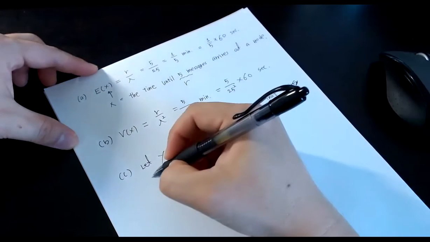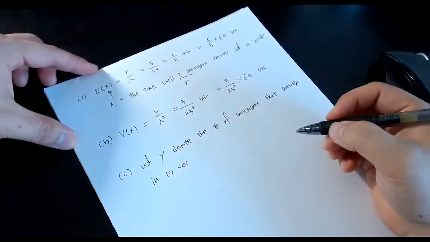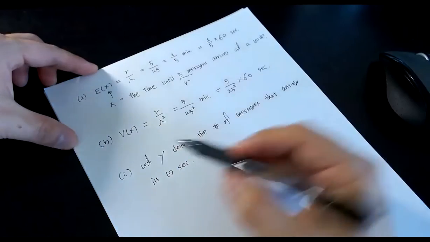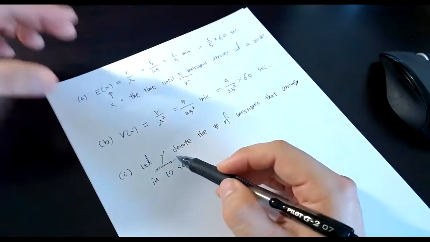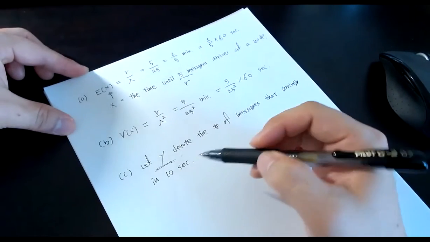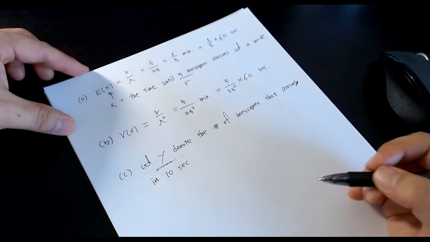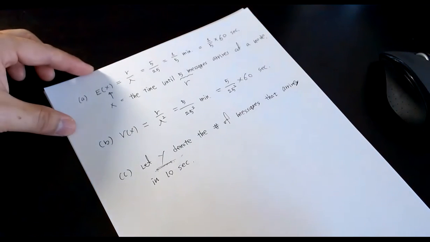Then Y is a discrete random variable, specifically a Poisson random variable with lambda 25 per minute.